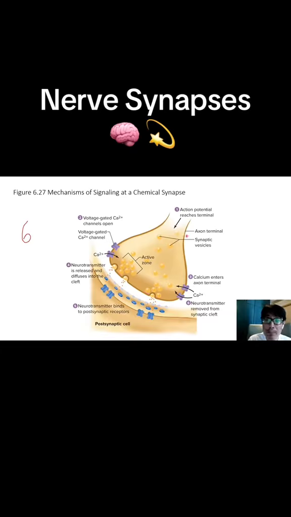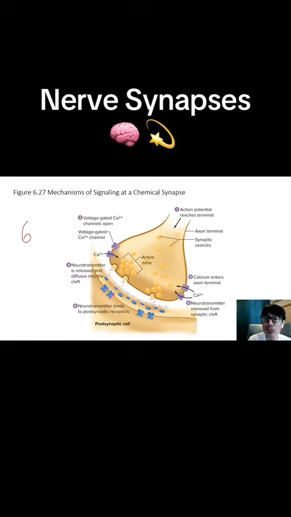The first step is an action potential. First it reaches and travels along the axon terminal of the presynaptic neuron. The action potential in turn triggers voltage-gated calcium channels to open, which will cause calcium to go inside the presynaptic neuron. The calcium enters the axon terminal, and this causes the release of neurotransmitters which diffuse into the synaptic cleft.